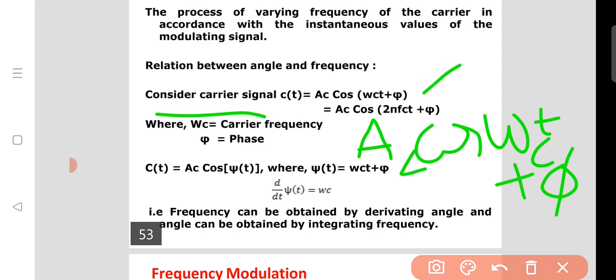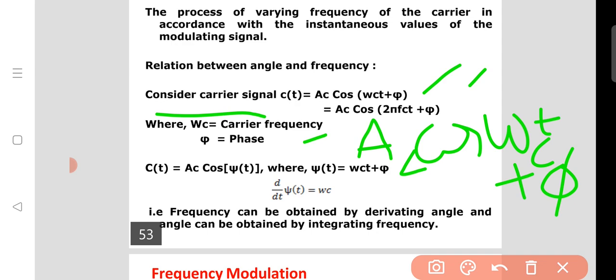In amplitude modulation there is no importance to the angle, but here we discuss the angle. That's why we also add phi here. Phi is the phase of the carrier signal, and omega_c is the carrier frequency.